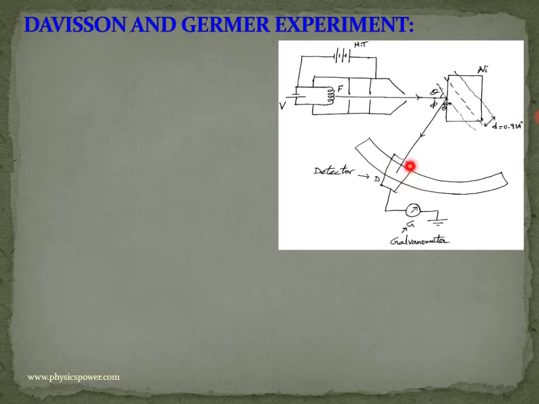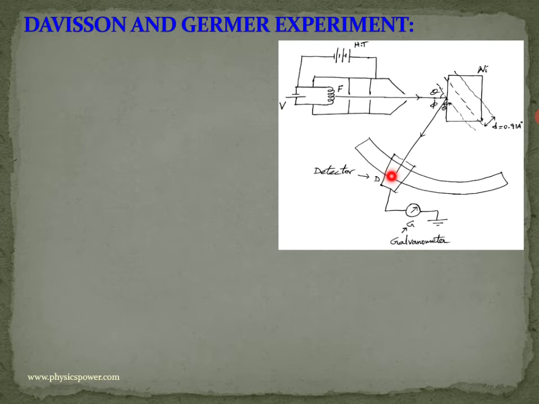Actually, if the electron behaved like a particle, then irrespective of the velocity, all particles should reach the detector with a particular incident angle and reflecting angle. But here the electron behaves like a wave, so for a particular wavelength only it gives more intensity.